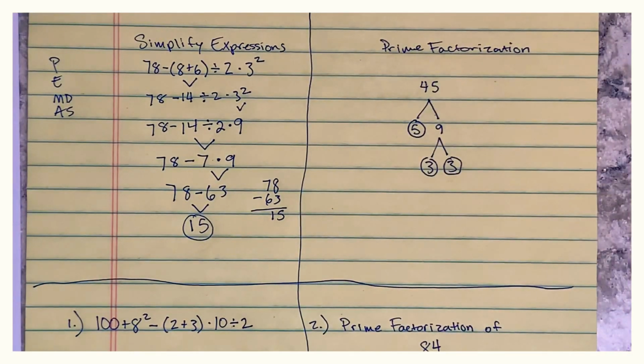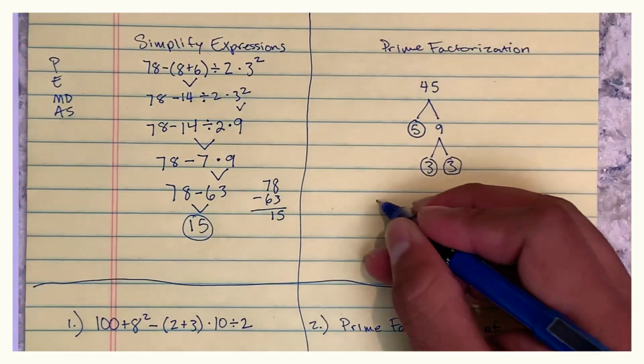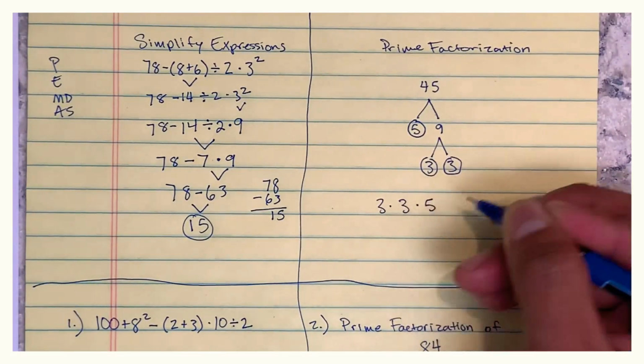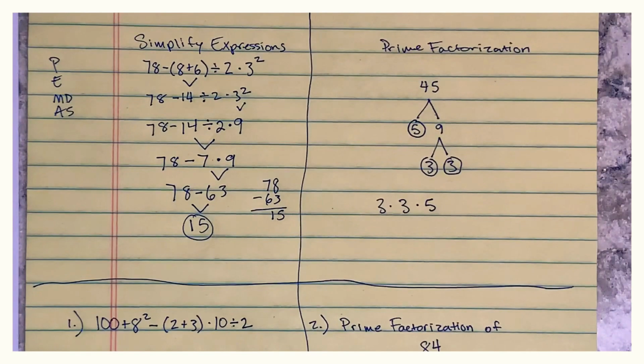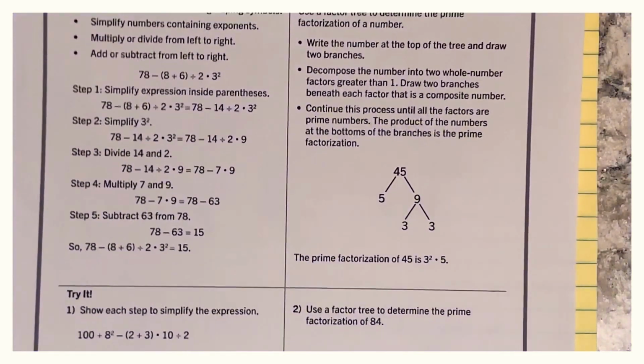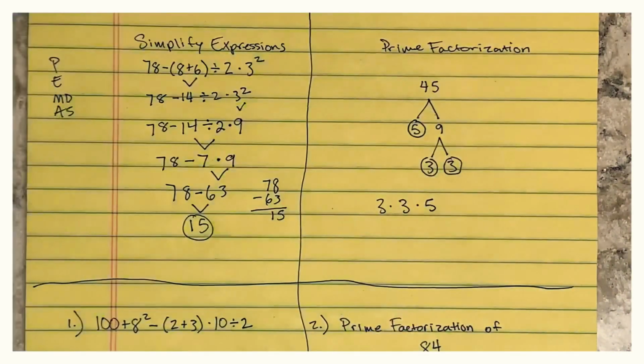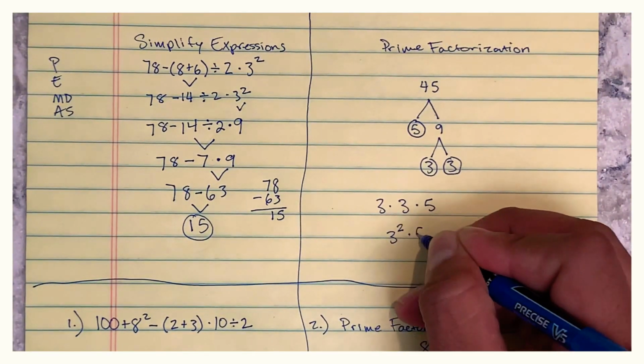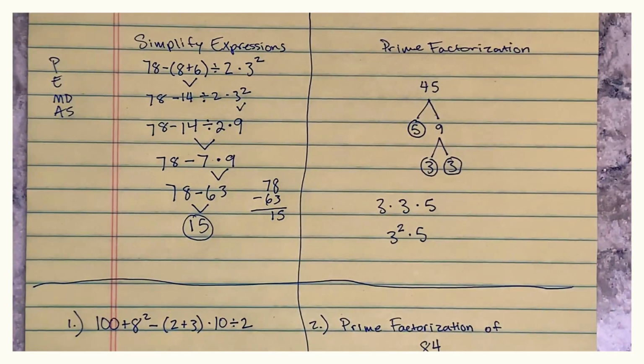My factor tree is finished. I just did the prime factorization of 45. Now you have to write it as an expression, 3 times 3 times 5, or if we want to simplify that expression like they show you here on this page, using exponents, 3 to the power of 2 times 5. And that's how you do the prime factorization of 45. The strategy is a factor tree.